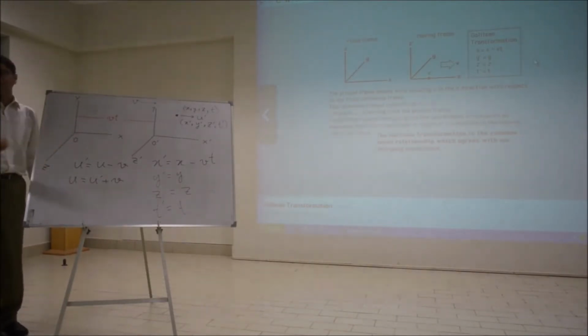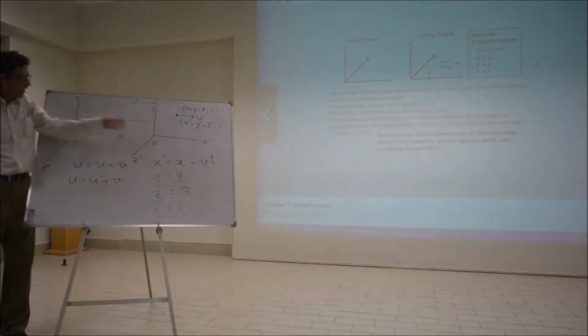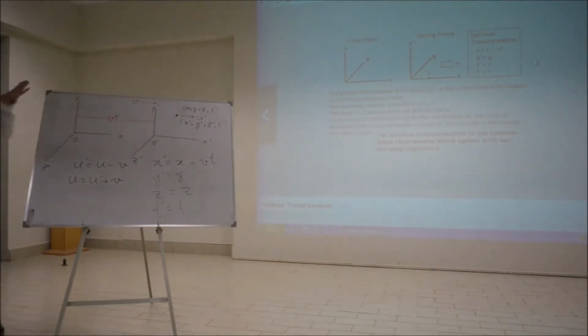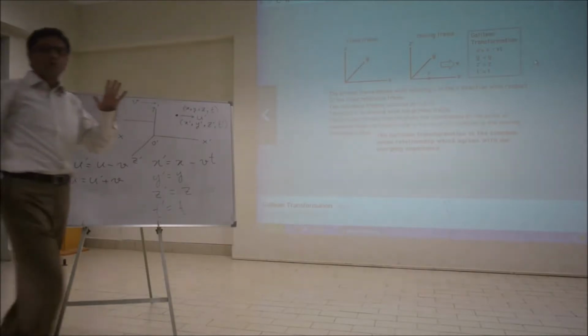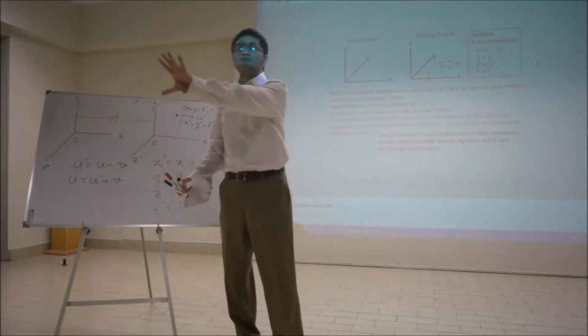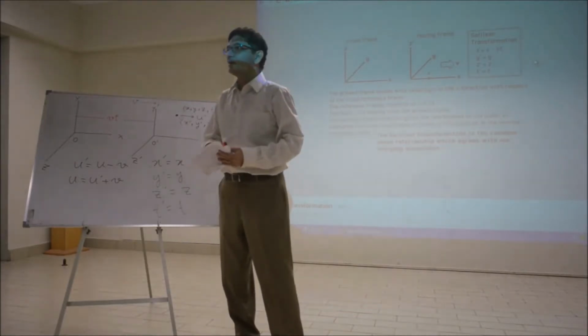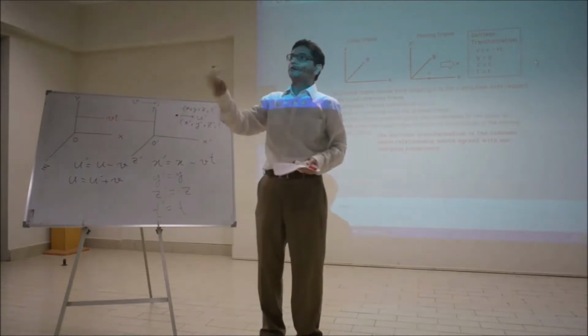Now what it simply says, which again is common sense, is that if this frame, like a train, is moving with speed v relative to you, and you are standing on a platform, so you are observer O, then relative to you a train is moving with the speed v, and inside the train something is moving at speed u. So what would be the speed of that object relative to you?